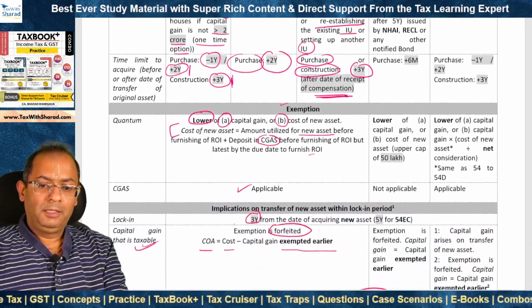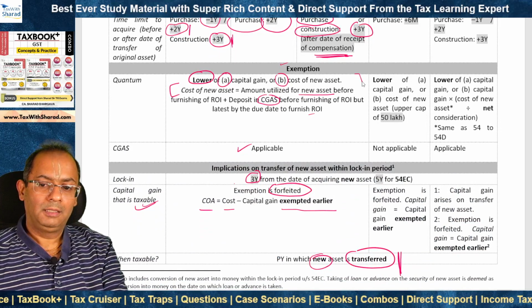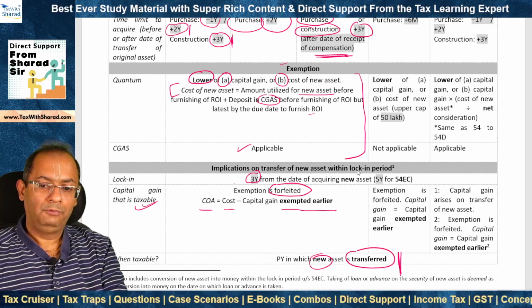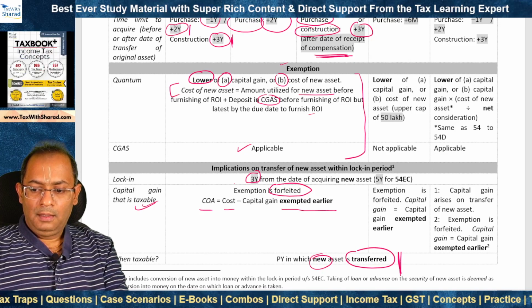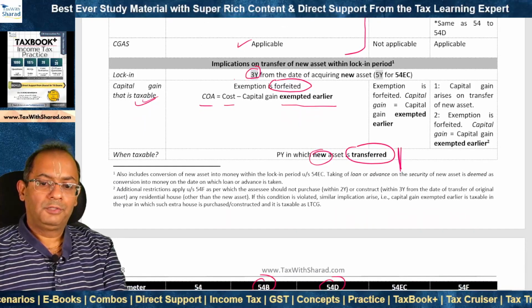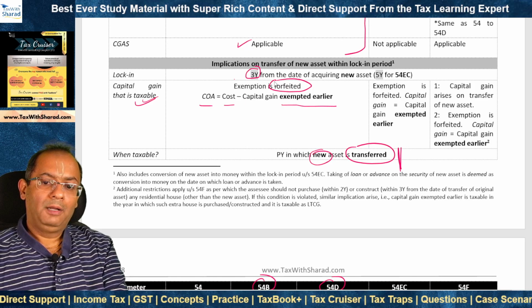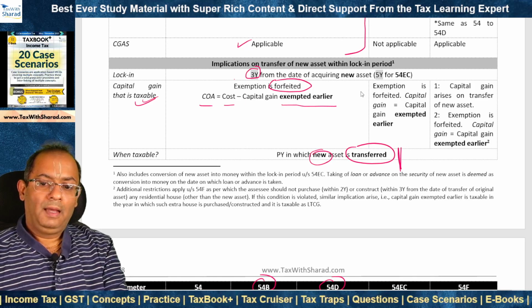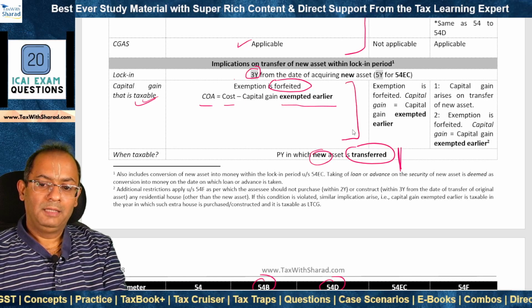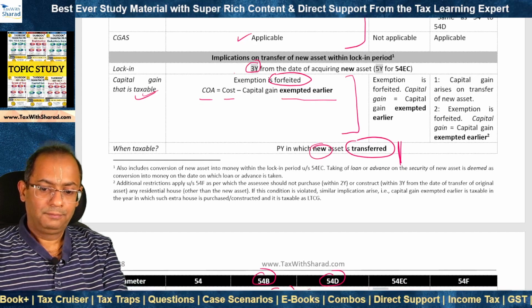If this condition is satisfied, then exemption can be claimed under section 54D, and the formula remains the same as that under 54 and 54B. There is a lock-in period for new asset. It should not be transferred within 3 years. But if there is a default, then again capital gain becomes taxable. And the implications are the same as under 54 and 54B that we have already discussed.